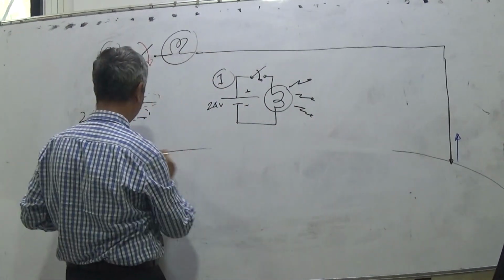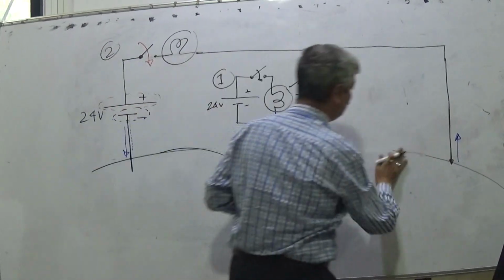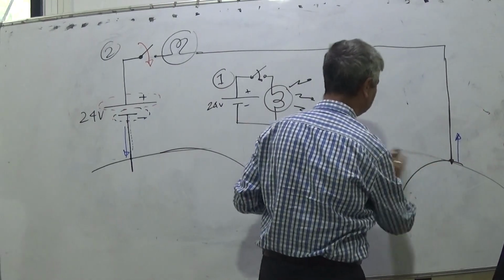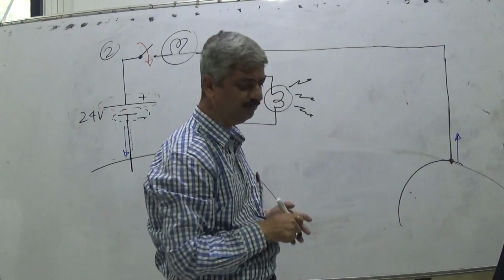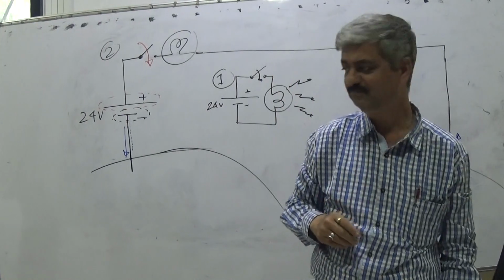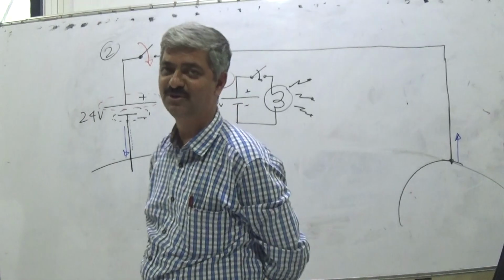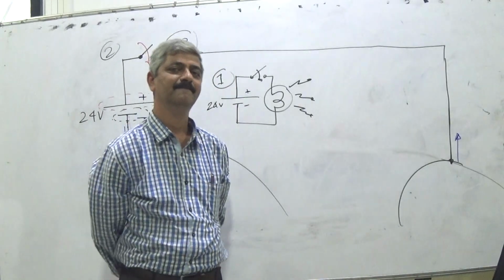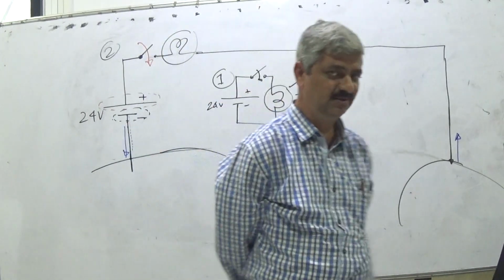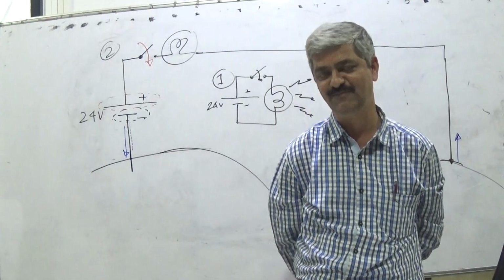So this is the earth, this is the moon. Now the question is, will the lamp glow? You can pause, think and justify the answer.